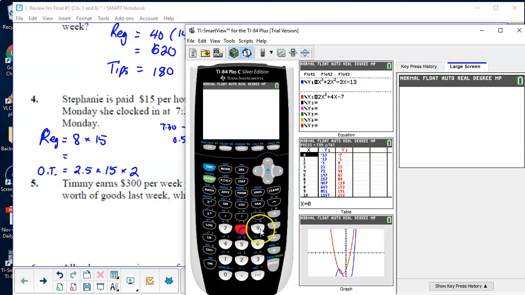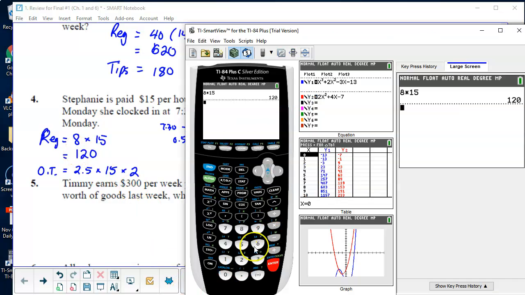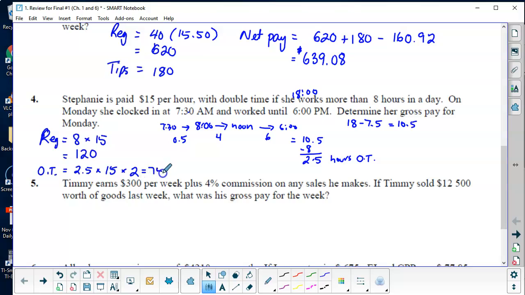Okay, so 8 times 15 is 120. Then 2.5 times 15 times 2 is 75. And so the total, add those together. And dollar sign, so $195 for the day. Okay, so that's pretty good.